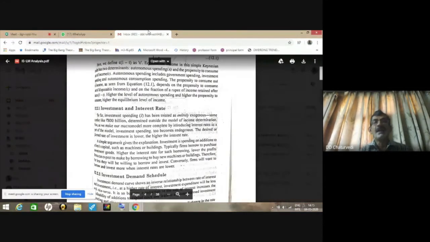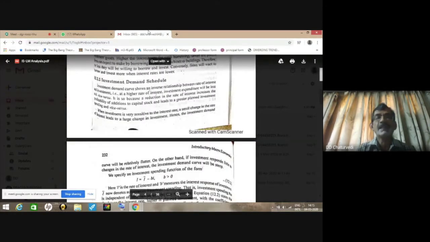We all know the relationship between investment and the interest rate, which was assumed to be constant in the previous chapter. It is no longer exogenous. It actually depends upon the rate of interest. And there is an inverse relationship between the rate of interest and the investment. And this relationship is explained through the investment demand curve, which is a downward sloping curve.